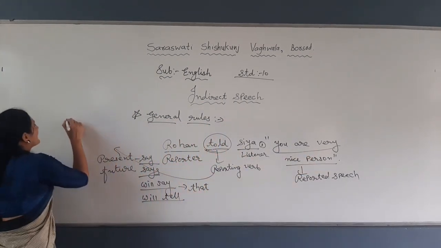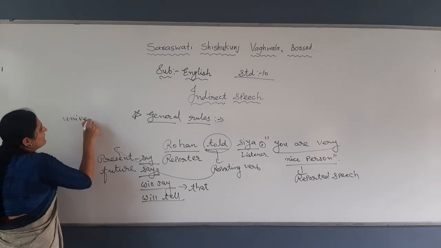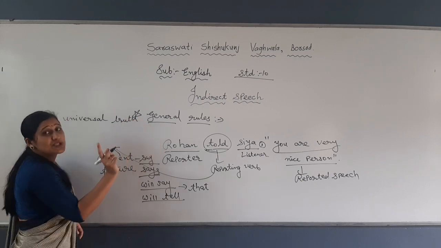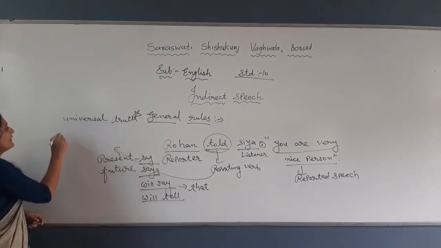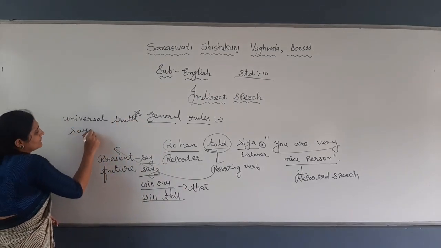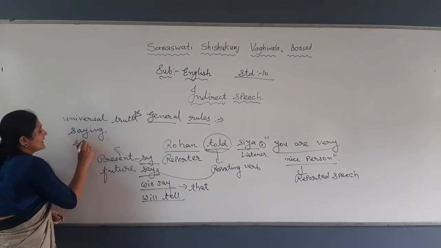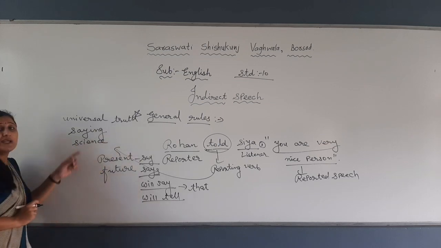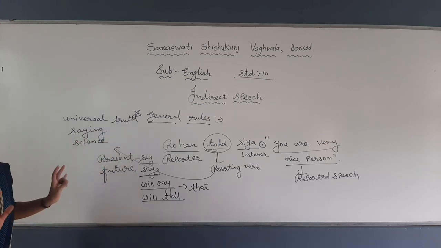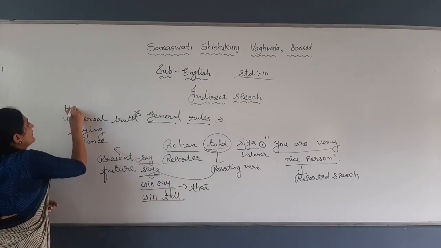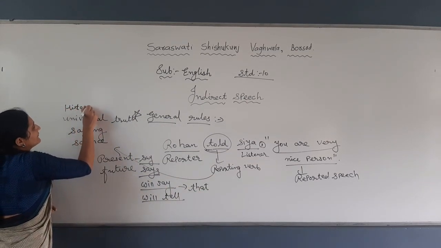When there is a universal truth. Universal truth given, especially in indirect speech, inverted comma. Second thing, a saying or proverb, both are the same, or something related to science, right? So if such things are given, then we will not change the whole reported speech. Or a historical event, right?